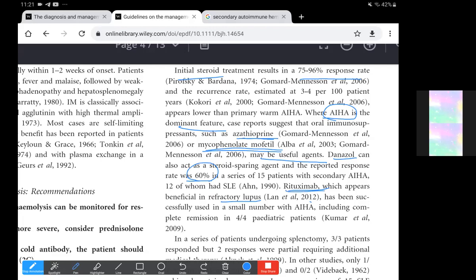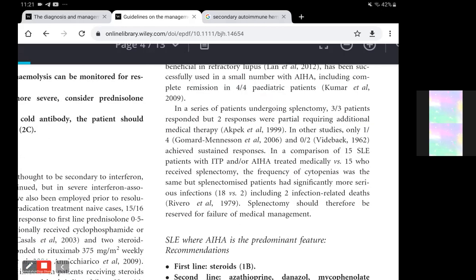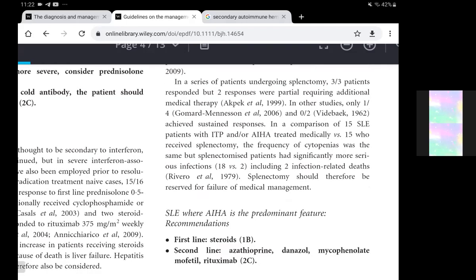In a series of patients undergoing splenectomy, three out of three patients responded, but two responses were partial, requiring additional medical therapy. If we compare SLE with ITP, with autoimmune hemolytic anemia treated medically versus those who received splenectomy, the frequency of cytopenias was the same. Splenectomy should therefore be reserved for failure of medical management.